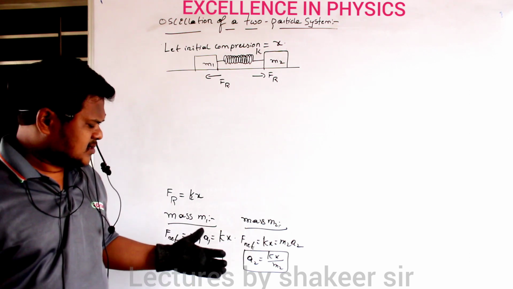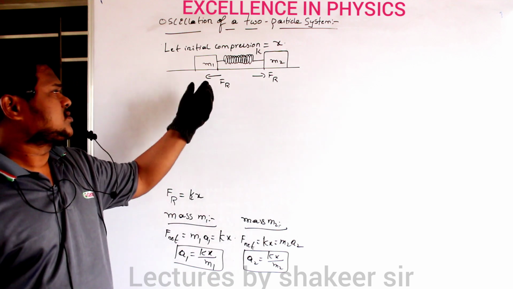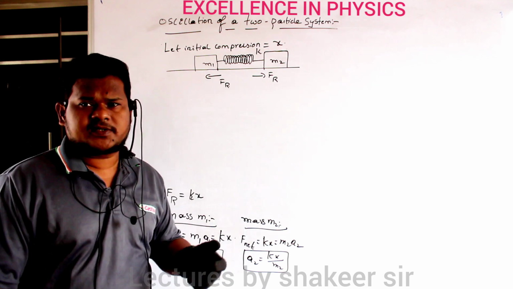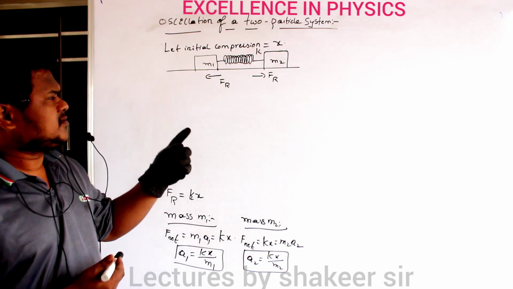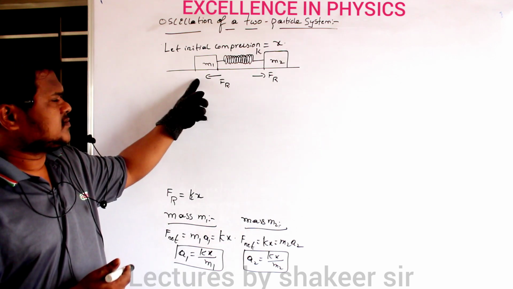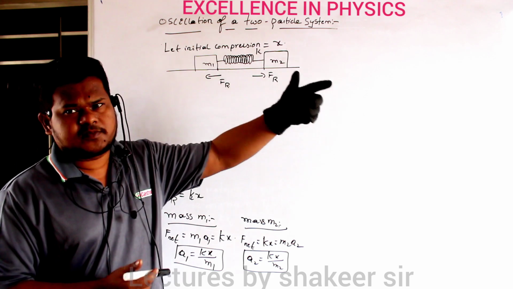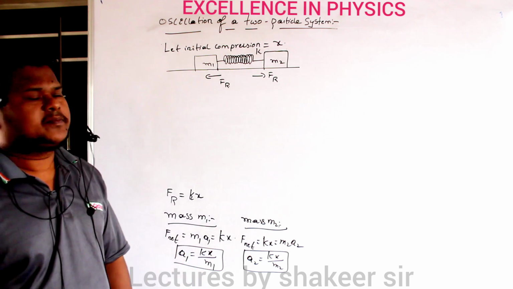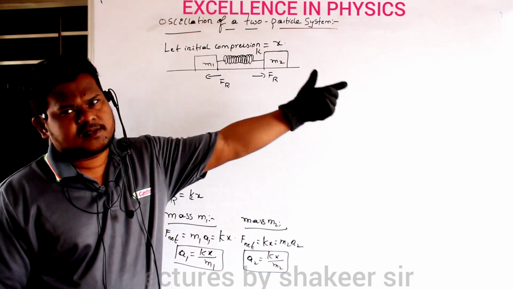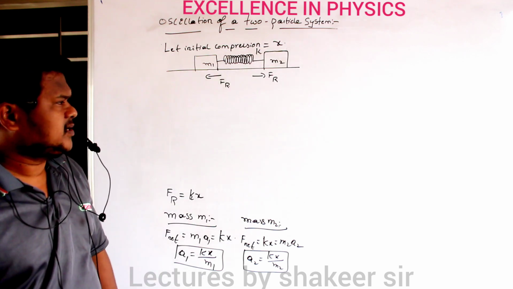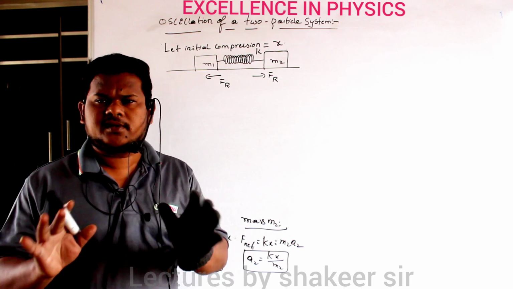As accelerations are different, the velocities obtained by these bodies after some time also will be different. For example, after a time of 1 second, the velocity of this body will be different, and the velocity of the other body will also be different. Similarly, the distance traveled by each body will be different, because accelerations are different.